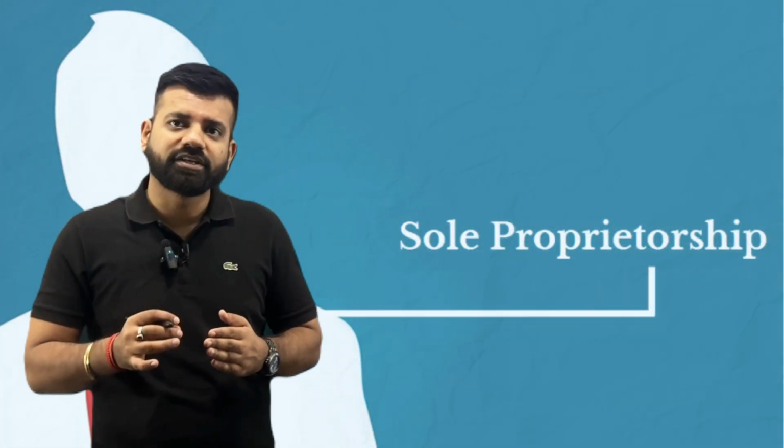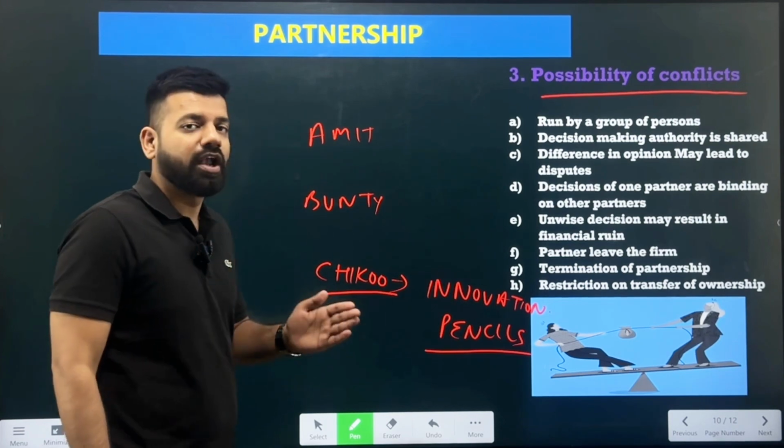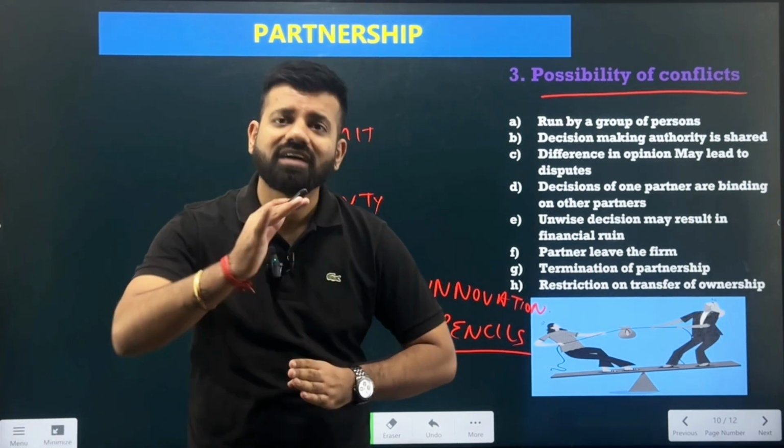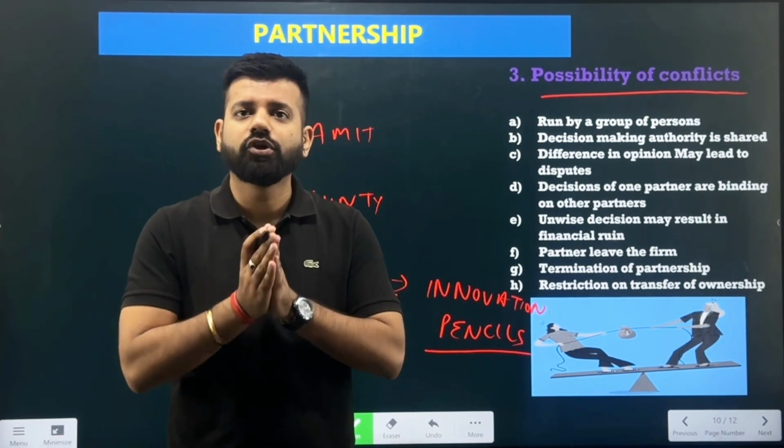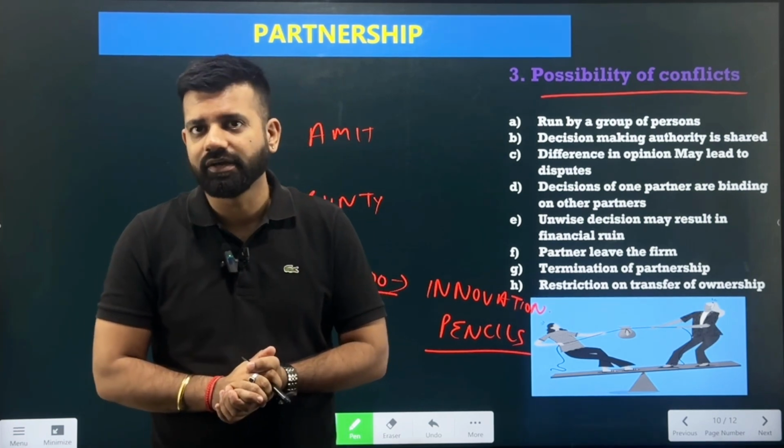If it was a sole proprietorship, he would not have to ask other partners whether they should look after the expansion or diversifying their products. But because here he is in a partnership, he needs to ask the other partners about the decision he is thinking of taking for the partnership. So there can be conflicts where all the partners do not mutually agree whether they should come up with the idea or continue with the activities they had been performing earlier.